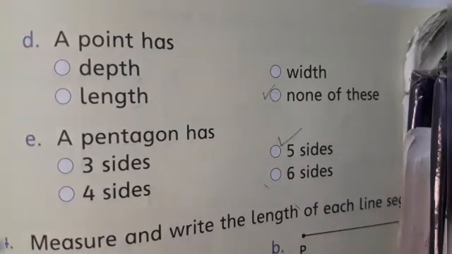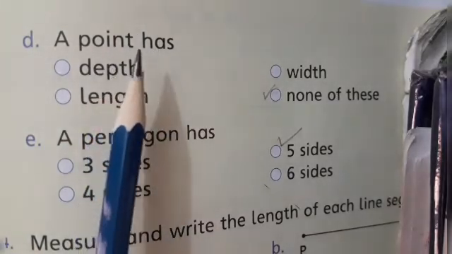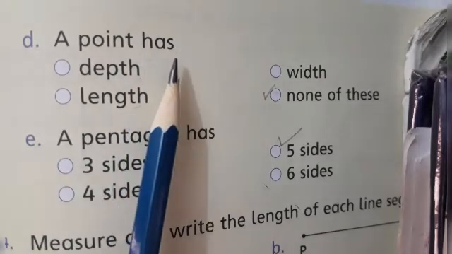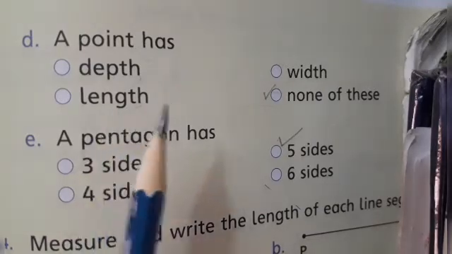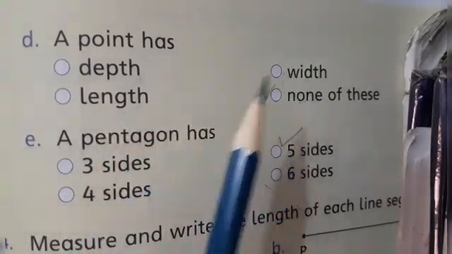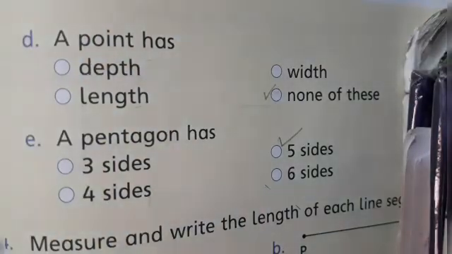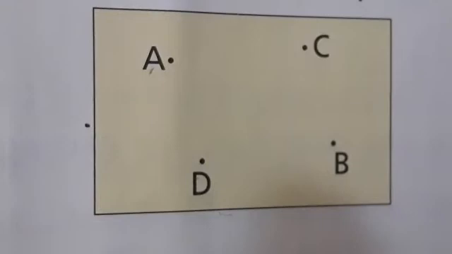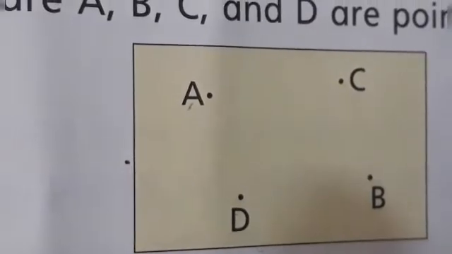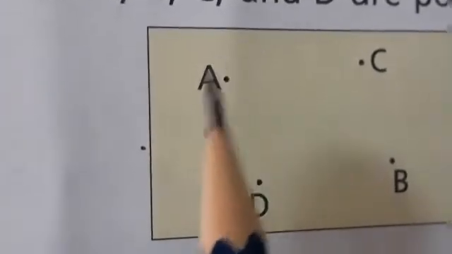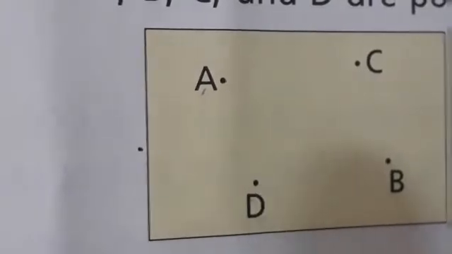Students, because a point in geometry refers to a location, it is shown as a dot. And it has no length, no depth and no width. A point is always denoted by a capital letter. As you can see in this picture. In this picture, A, B, C and D are points.